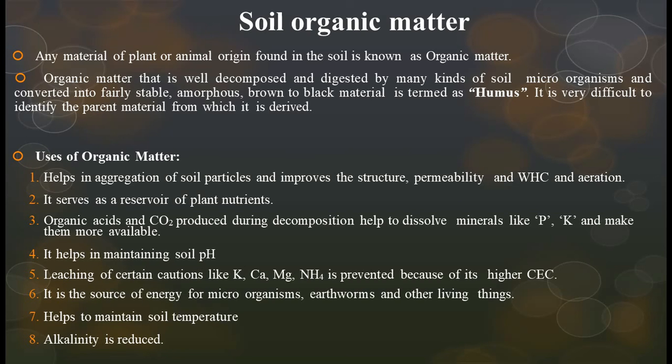Soil organic matter. Any material of plant or animal origin found in the soil is known as organic matter. Okay friends, what is organic matter? Decomposed plant and animal material is called organic matter, which is very lacking in our soil. Organic matter that is well decomposed and digested by many kinds of soil microorganisms and converted into friable, stable, amorphous, brown to black material is termed as humus. It is very difficult to identify the parent material from which it is derived.